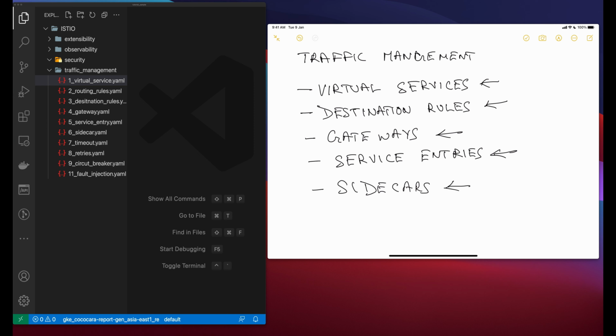Now, why are virtual services important? Virtual services play a key role in making Istio's traffic management more flexible and powerful. They do this by strongly decoupling where clients send their requests from the destination workloads that actually implement them. And virtual services also provide a rich way of specifying different traffic routing rules for sending traffic to those workloads. So it's a mouthful, but why is this so useful?